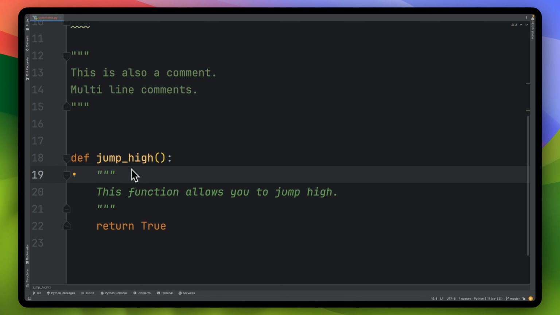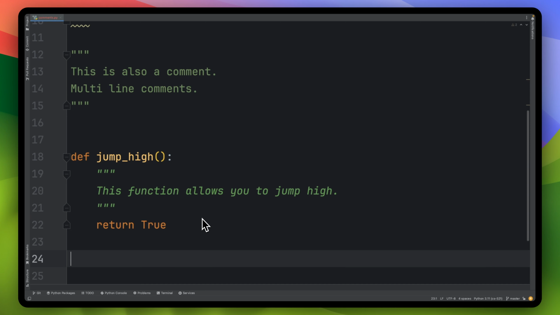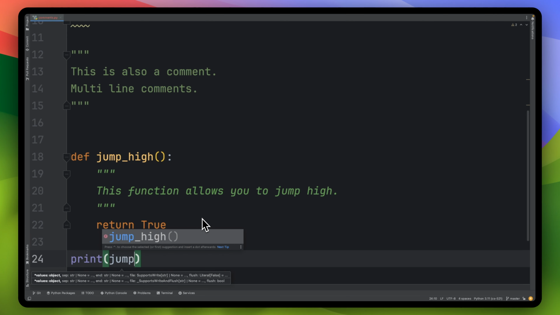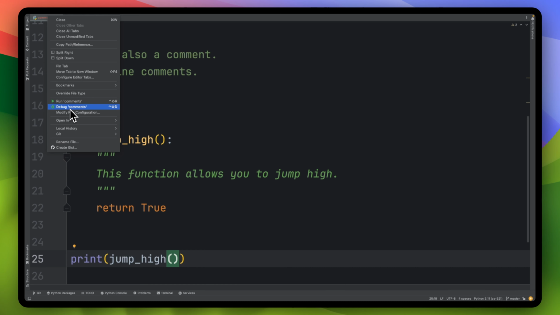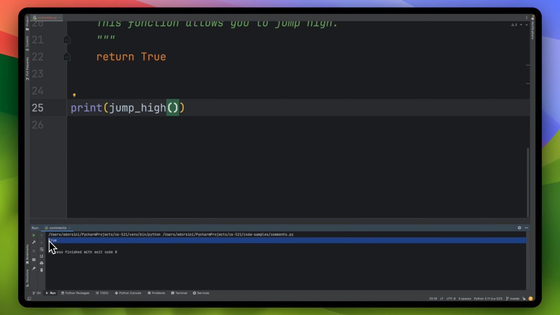The other thing to go along with this is that there is a dunder method that you could use for this, and if you haven't covered dunder methods yet, make sure that you look at classes and look for dunder methods to see an example. But there's just mainly special functions that are built into Python, and let me give you an example. So you can print the value of this function, like jump high, and this should return true. If we run this, we see that it does print true.